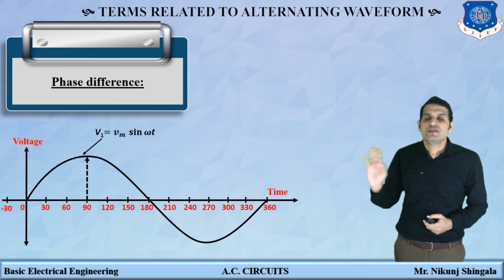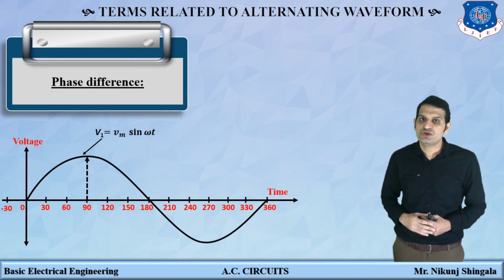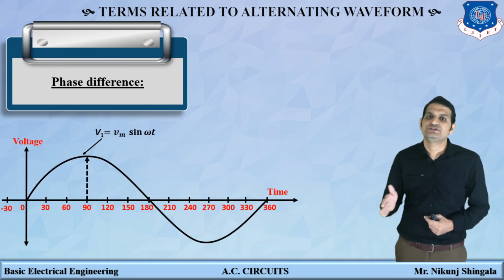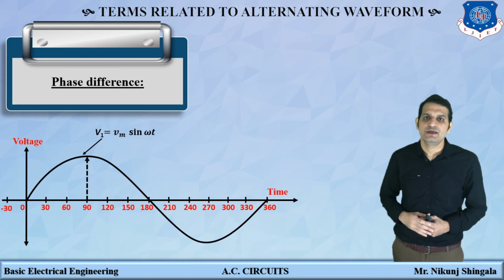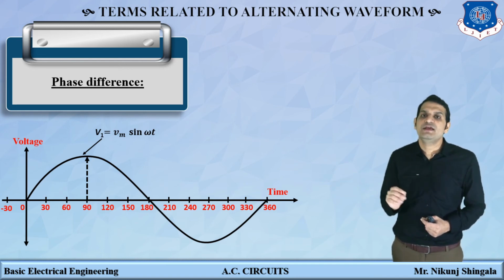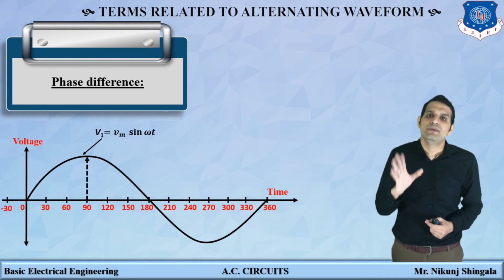This is the first waveform, V1. It is spread over 0 to 360 degrees, and I have marked the instants at 30, 60, 90 and so on up to 360 degrees. This voltage starts at the origin, so it can be represented mathematically by Vm sin omega t.